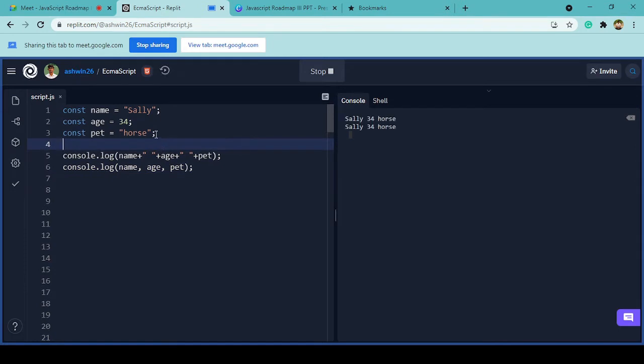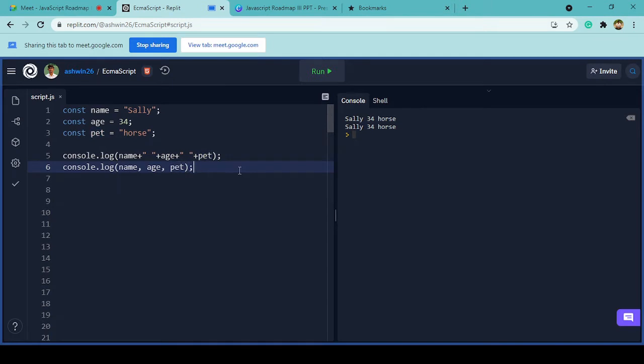So as you can see, the output is matching, right? This is how console.log intelligently gets the variable names and displays them properly. Okay, so let's say I want to give this output more description, right? I don't know what is Sally, what is 34, and what is ours, right?